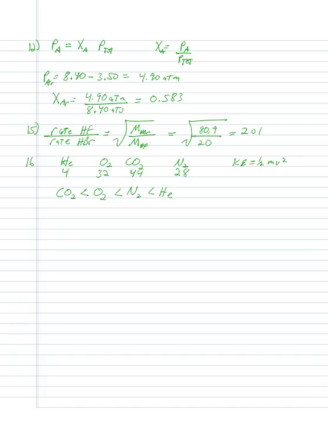Number 22. Well, 22 is just like 21. If the delta H is negative, it means the process is exothermic. There we go. That was easy. All right, 23. We'll just do it because it's easy to talk about.